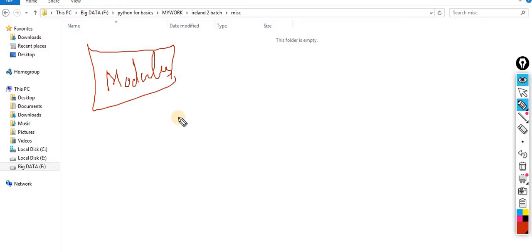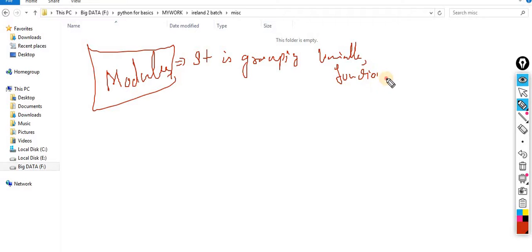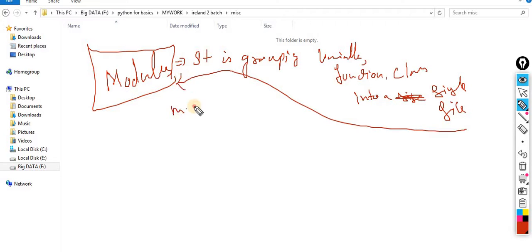If I define a module, it means it is a grouping of variables, functions, and even classes into a single file, and that file is called a module. That's it. This is the concept of modules.